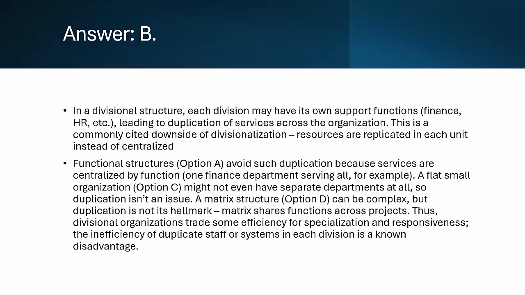Option C, flat, small organization, is incorrect. Small companies often don't have separate departments, so duplication isn't a concern. Option D, matrix structure, is incorrect. While complex, matrix structures share resources rather than duplicating them. Key takeaway. Divisional structures offer specialization, but they can also waste resources by duplicating departments in each unit.